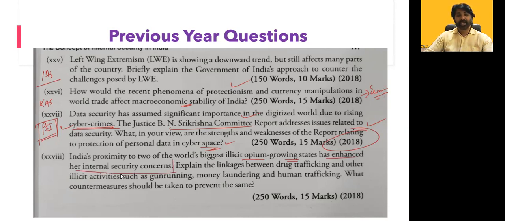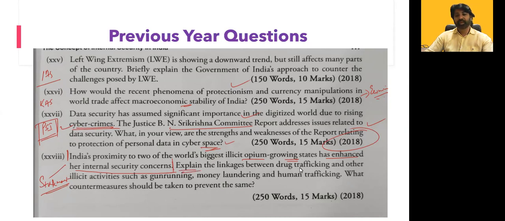The first line is a statement. When you look at a mains question, a statement will be given, and you need to understand and digest that statement first. Then you go for what they are asking.